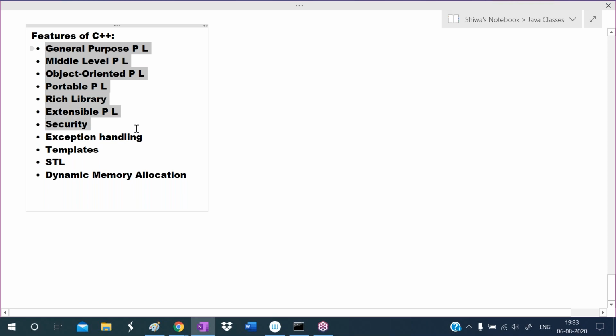It provides basic security for the data. It provides exception handling feature, templates concept, STL concept, and dynamic memory allocation. These are the features of C++. Among these, first one is general purpose programming language. So what is general purpose programming language? See here.